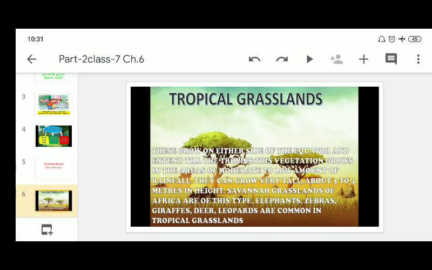This vegetation grows in areas of moderate to low rainfall. The grass can grow very tall, about 3 to 4 meters in height. The savanna grasslands of Africa are of this type. Elephants, zebras, giraffes, deer and leopards are common in tropical grasslands.